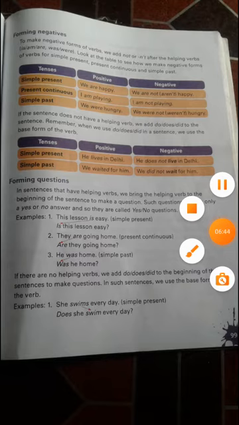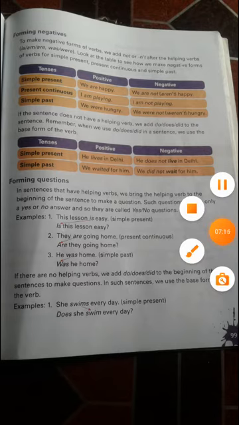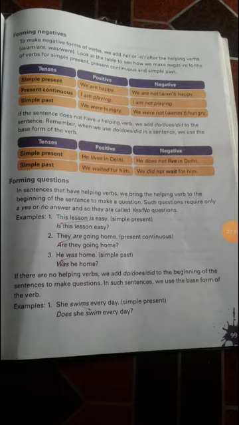He was home, "was" is past. So the question comes as, was he home? So this is preparing questions with the help of those sentences. If there are no helping verbs, we add do, does, did at the beginning of the sentence to make questions. In such sentences, we use the base form of the verb. Like simple present, she swims every day. Does she swim every day? As this is a present tense sentence, we prepare the question, does she swim every day?